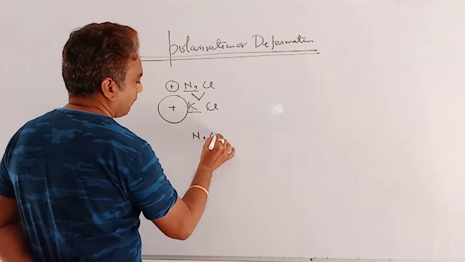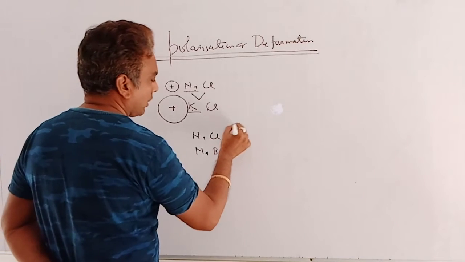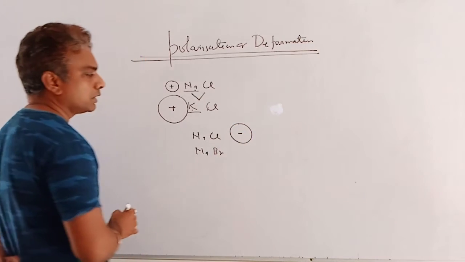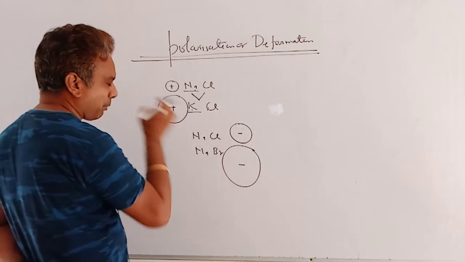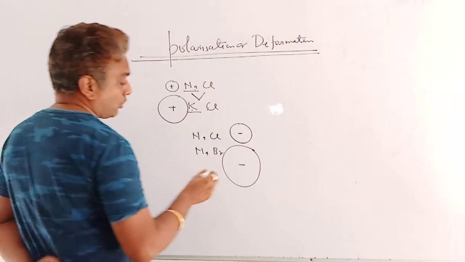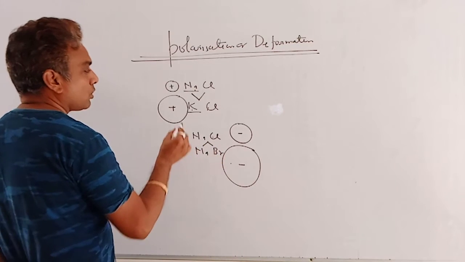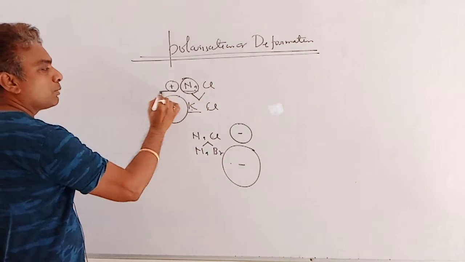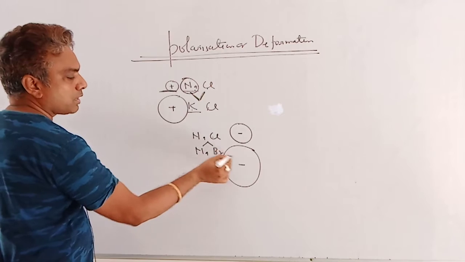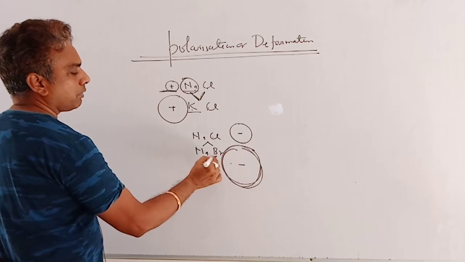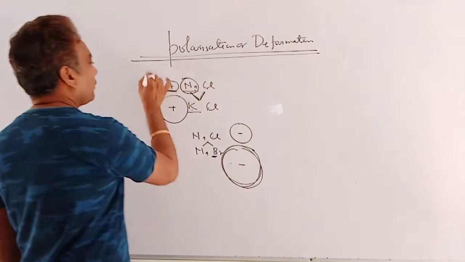Similarly, if we compare NaCl as well as NaBr. Here is NaCl. If the size of chlorine is assumed as this one, then the size of bromine is assumed as this one. So bromine is larger compared to Cl. So the deformation of Br is greater compared to Cl. Clear? So the smaller the size of the cation, the greater the polarization of the anion, and the bigger the size of the anion, the greater the polarization of the anion. Clear? So here is the first point.